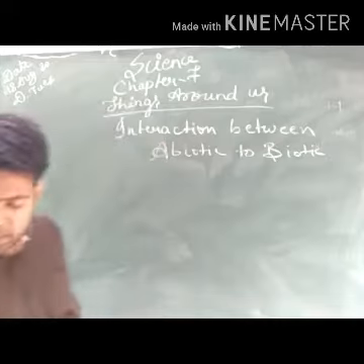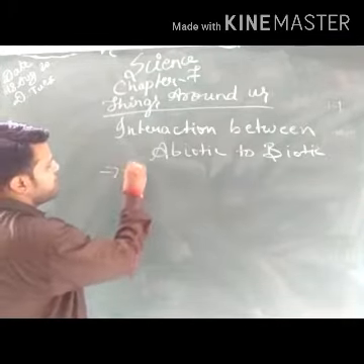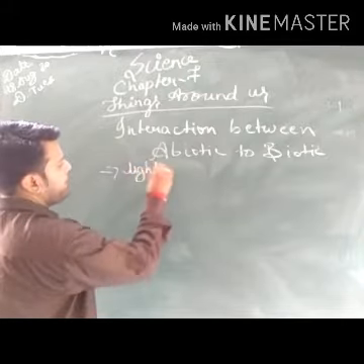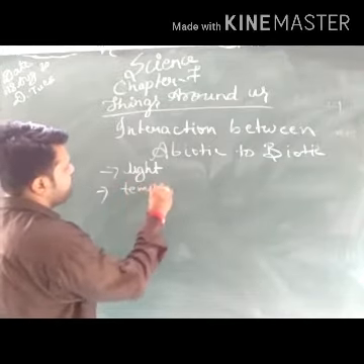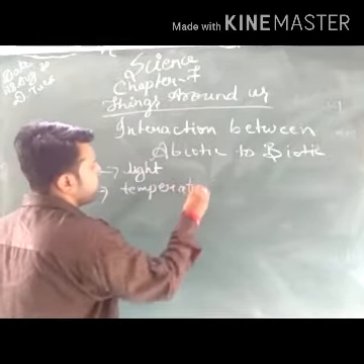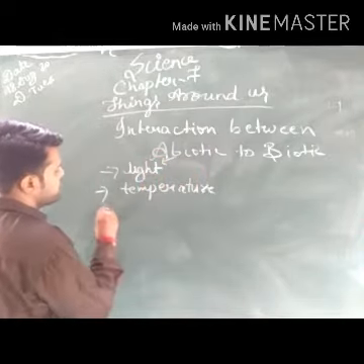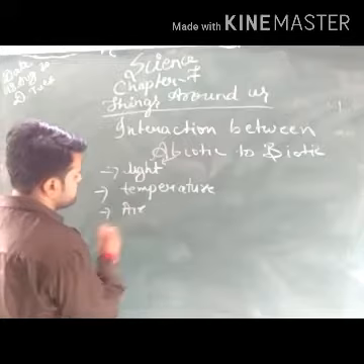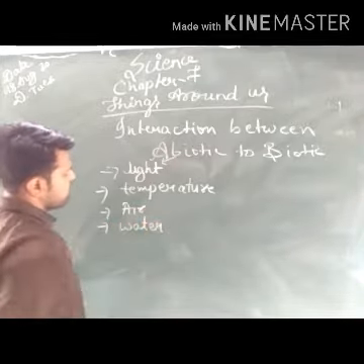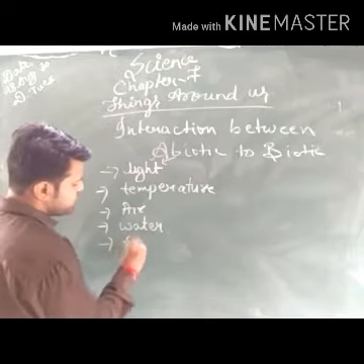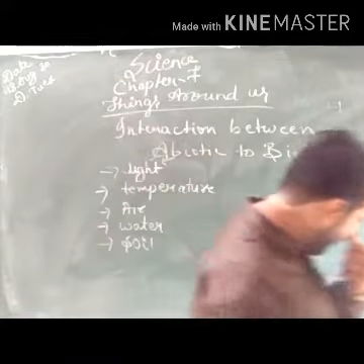So abiotic factors include light from the sun, temperature, air, water and soil. My dear students, these are the abiotic factors we see in our daily life.